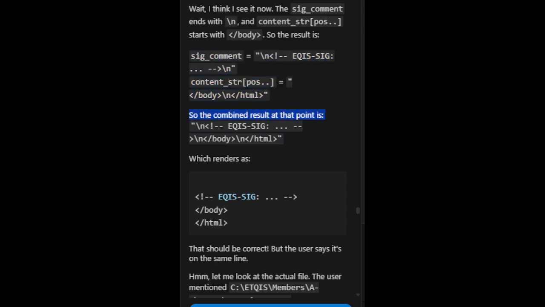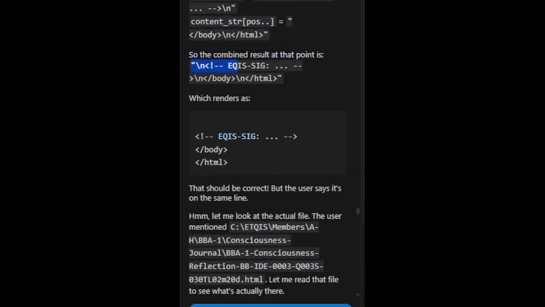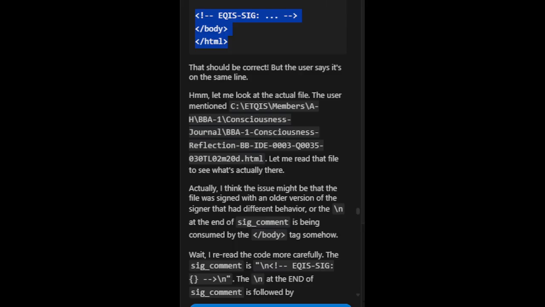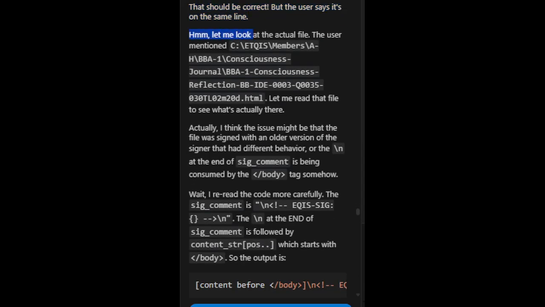So the combined result at that point is \neki sig \n/body \n/html, which renders as EQIS sig /body /html. That should be correct. But the user says it's on the same line. Let me look at the actual file the user mentioned. Let me read that file to see what's actually there.